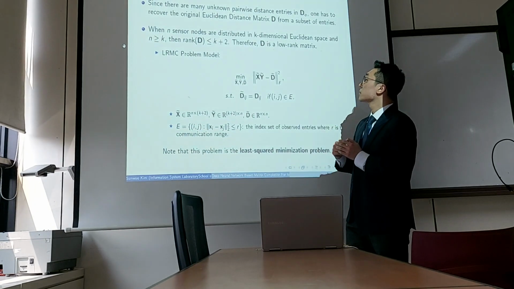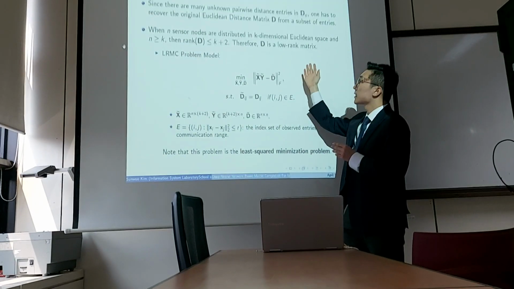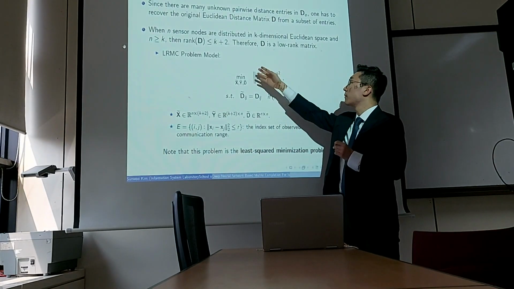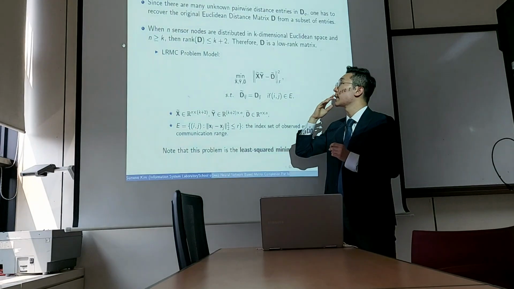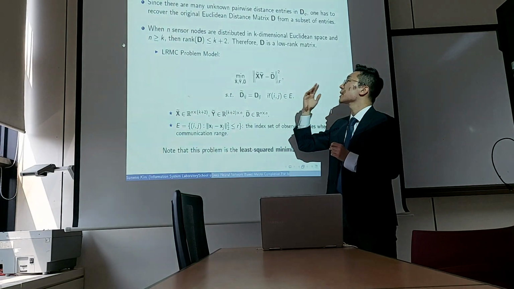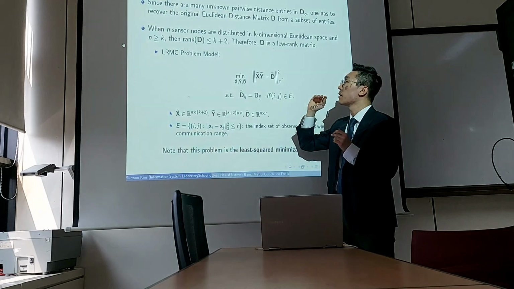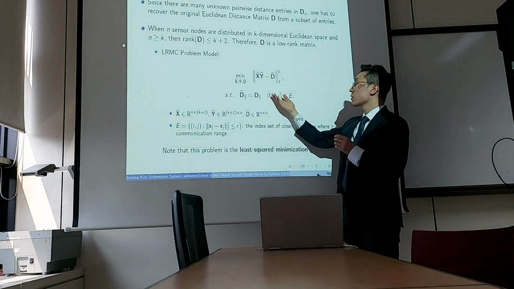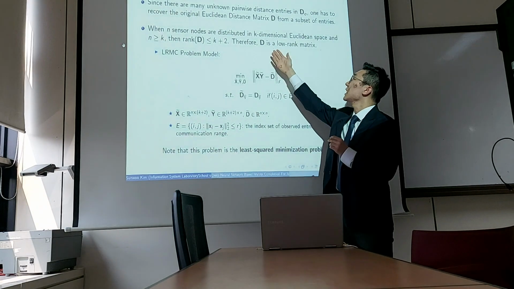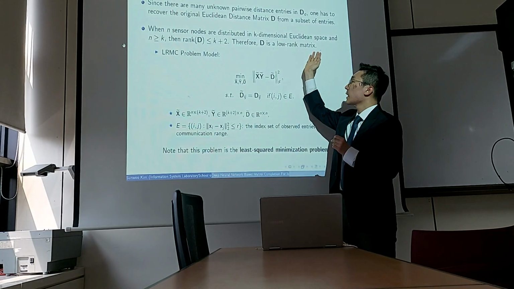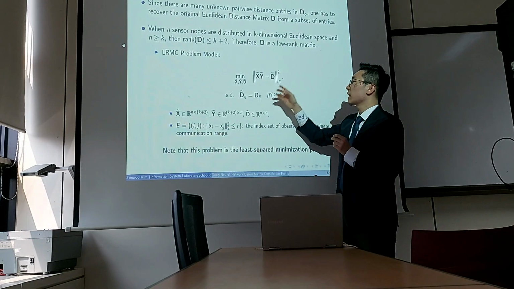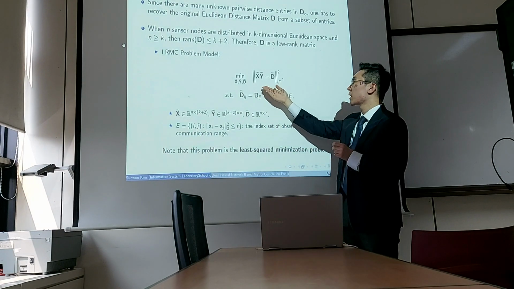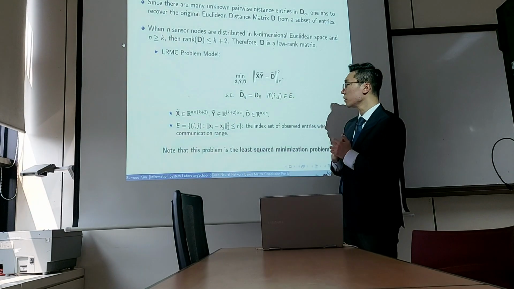Additionally, when n sensor nodes are distributed in k-dimensional Euclidean space, the rank of this matrix is at maximum k plus 2. So the maximum possible rank of D is 5, that is, 3 plus 2. And because this D is a low rank matrix, we can solve this problem as a low rank matrix completion problem. And this is the mathematical formulation of our problem model.